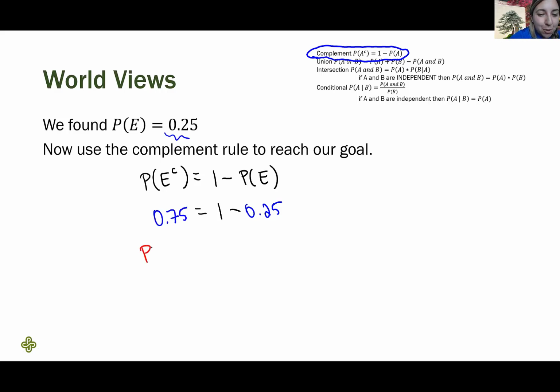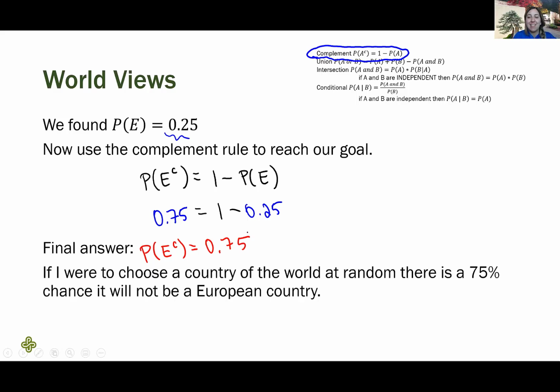We found probability of E complement is 0.75. However, story problems get story answers. So let's express this in a full sentence. If I were to choose a country of the world at random, there is a 75% chance it will not be a European country.